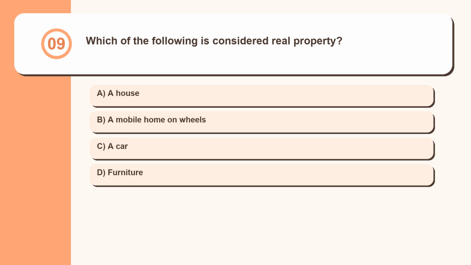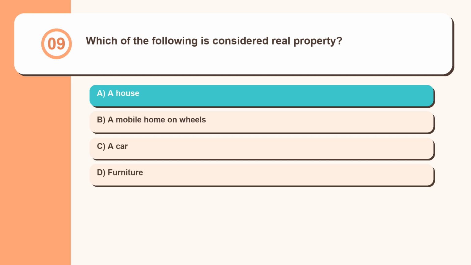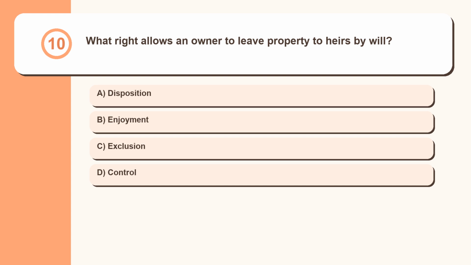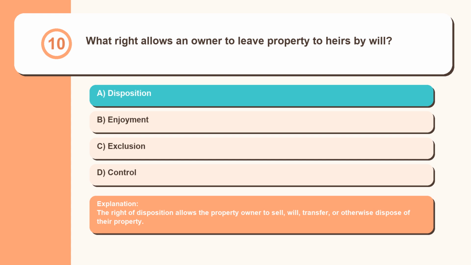Question 9. Which of the following is considered real property? A house, a mobile home on wheels, a car, furniture. Real property includes land and anything permanently attached to it, like a house. Movable items are personal property. Question 10. What right allows an owner to leave property to heirs by will? Disposition, enjoyment, exclusion, control. The right of disposition allows the property owner to sell, will, transfer, or otherwise dispose of their property.